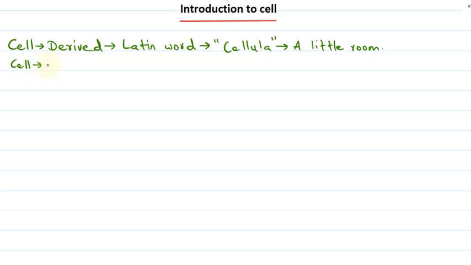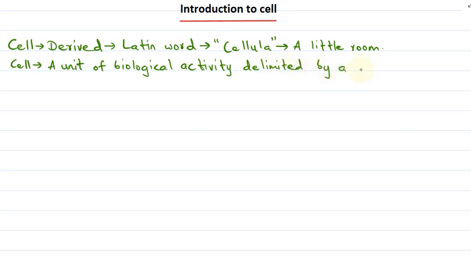We can say that cell is a unit of biological activity that is delimited by a semi-permeable membrane.